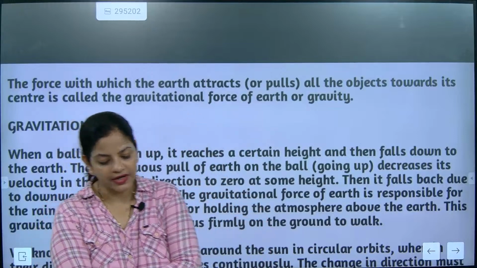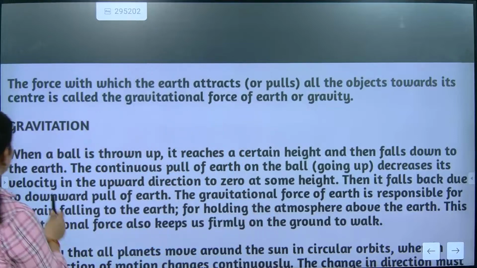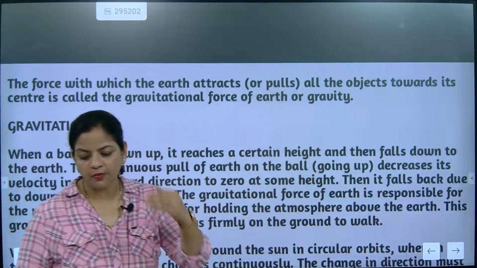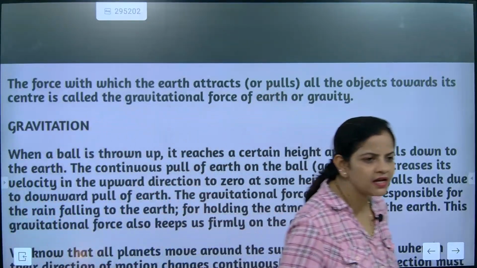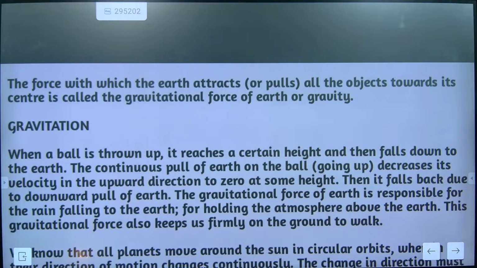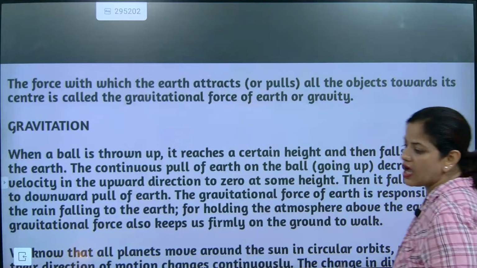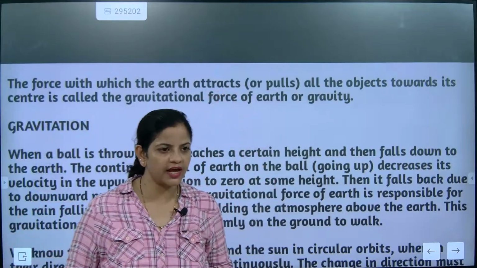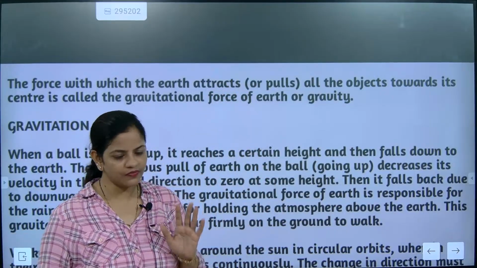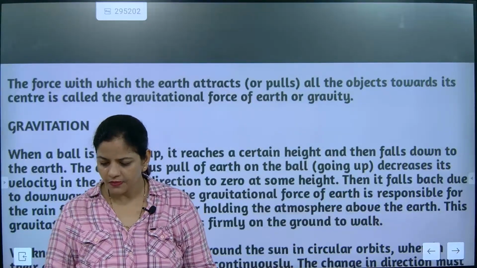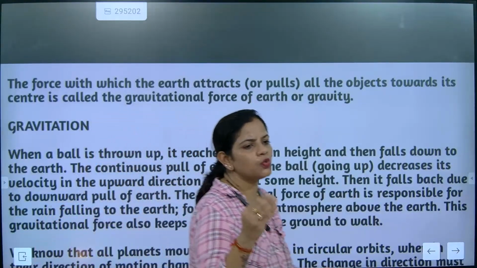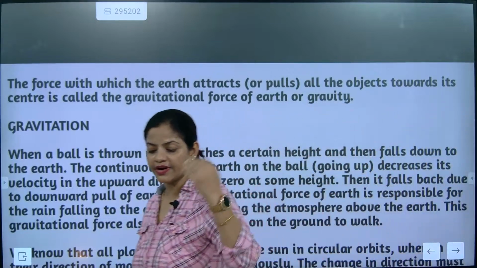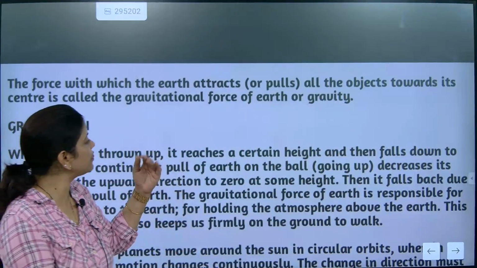Understood? Now we are going to understand gravitation one by one. When a ball is thrown up, it reaches a certain height. When you throw the ball up, it will reach a certain height, and after attaining that height, it falls down to the earth. This is 100% happening, right? When you throw something, it attains a certain height, and after that it will descend. That's the most important thing. Whatever you throw will return back. Understood? It will return back.